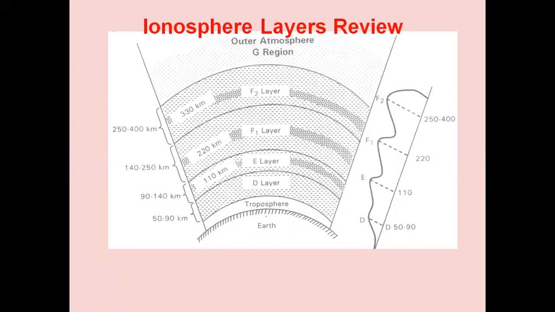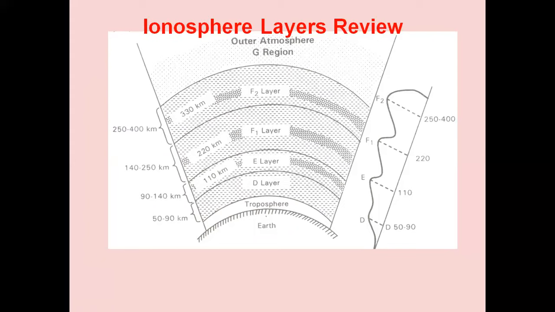The D layer is the lowest, existing at an average height of 70 kilometers with an average thickness of 10 kilometers. Degree of its ionization depends on the altitude of the sun above the horizon, and thus it disappears during night time. It is the least important layer from the point of view of HF propagation. It reflects some very low frequency and low frequency waves and absorbs medium frequency and HF waves to certain extent. E layer is the next layer, exists at a height of 100 kilometers with a thickness of 25 kilometers. Like the D layer, it also disappears during night time.